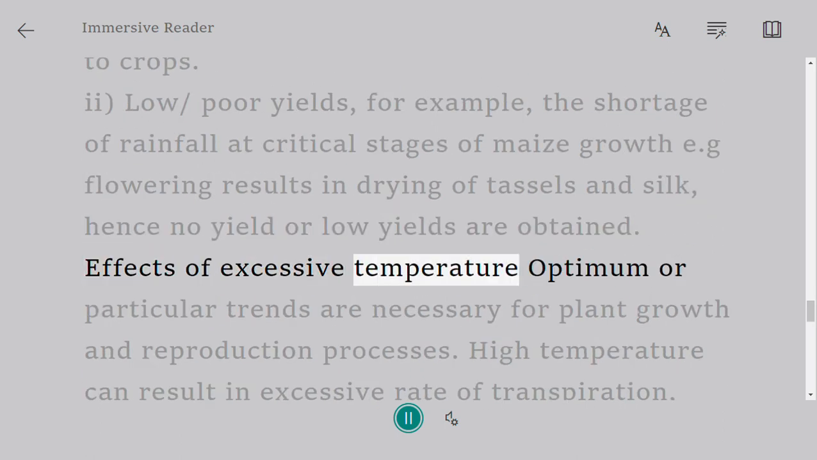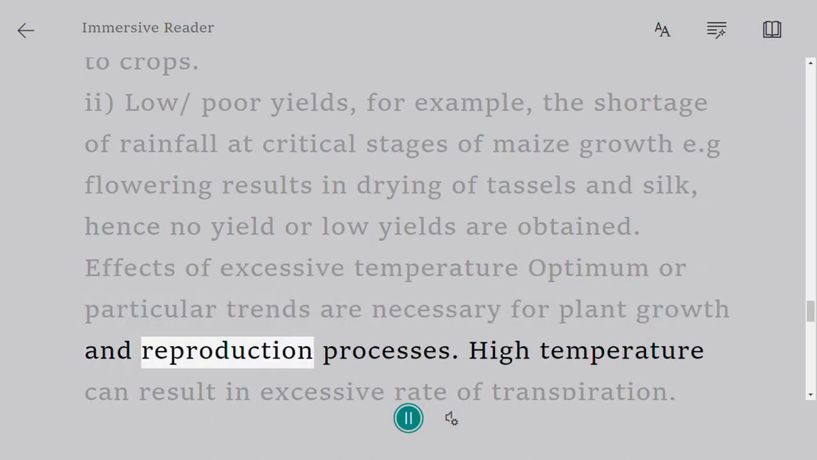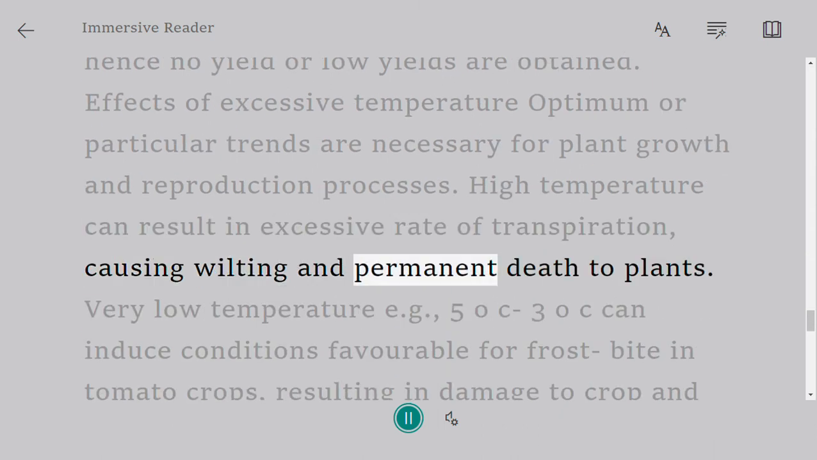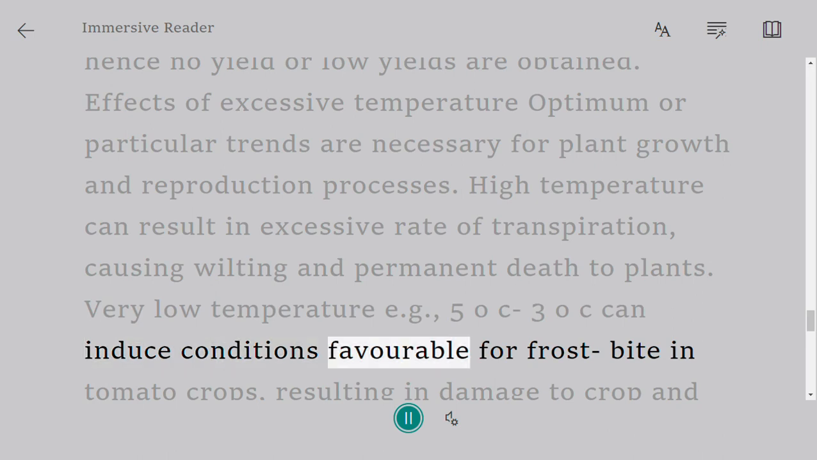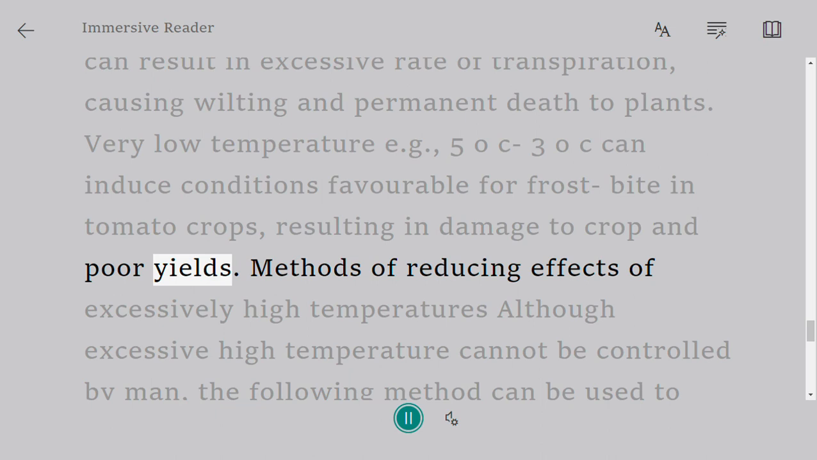Effects of excessive temperature. Optimum temperatures are necessary for plant growth and reproduction processes. High temperature can result in an excessive rate of transpiration, causing wilting and permanent death to plants. Very low temperature, for example 5°C to 3°C, can induce conditions favorable for frostbite in tomato crops, resulting in damage to crops and poor yields.